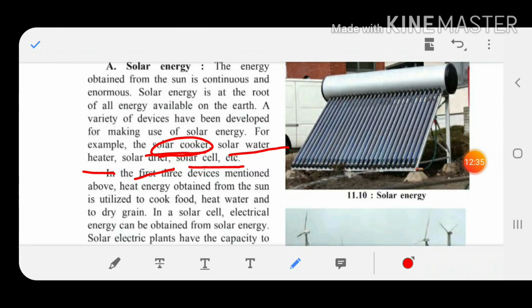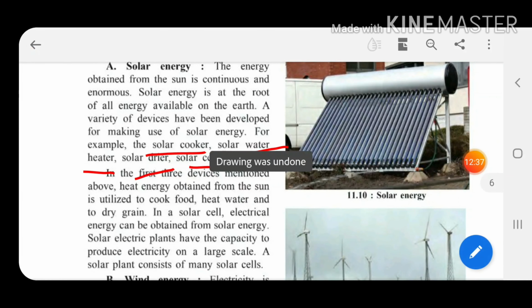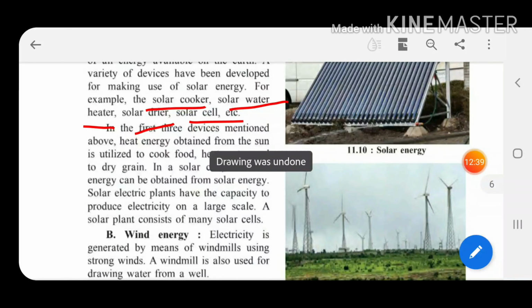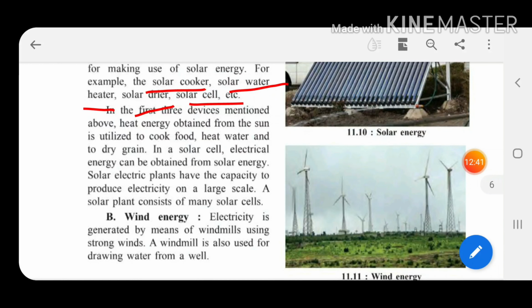So in the first three devices mentioned above, heat energy obtained from the sun is utilized to cook food. Definitely, yes or no? With the help of the sun's heat only, you will cook the food, heat the water, and dry the grain. In the solar cell, electrical energy can be obtained from solar energy. So solar electric plants have the capacity to produce electricity on a large scale.